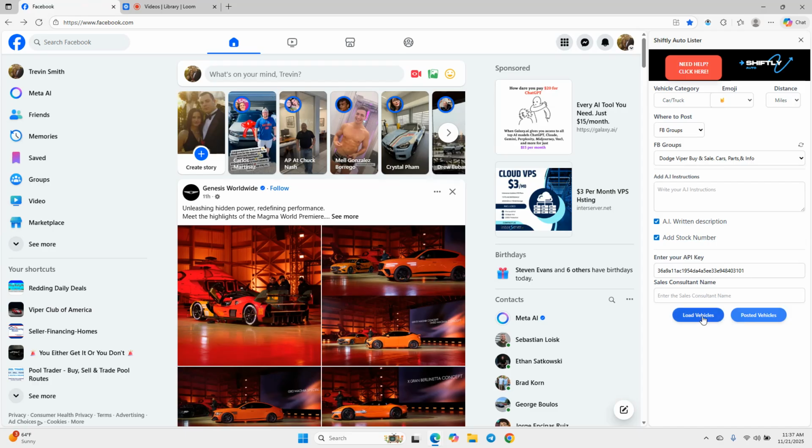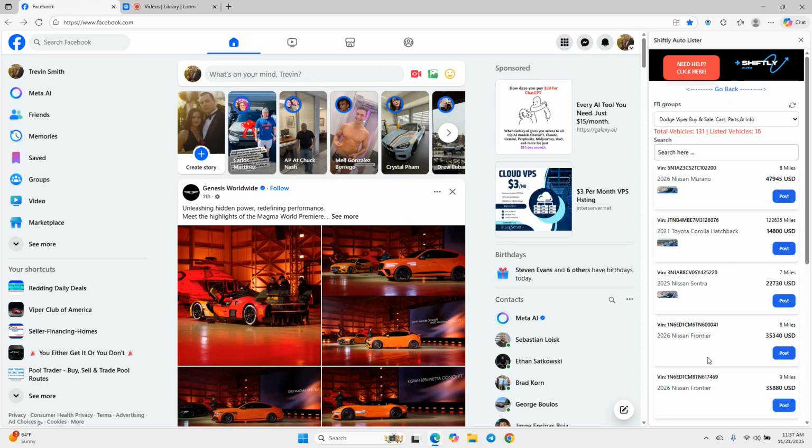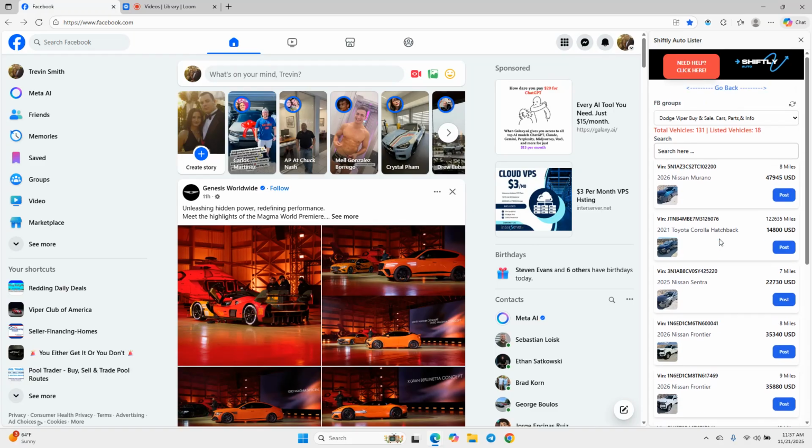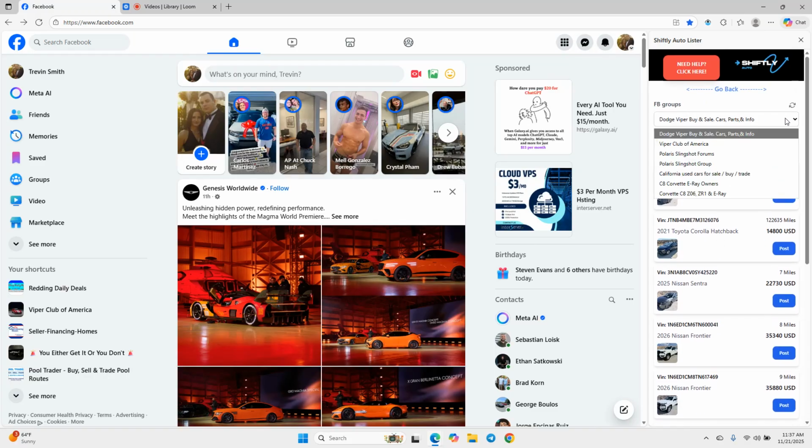Now I'm going to click Load Vehicles. Once I've clicked Load Vehicles, you can see my vehicles are loaded. Now, if you don't have groups added, this is going to be empty. I already added some groups. So what you have to do is add your Facebook groups to the tool. Here's how you do that.